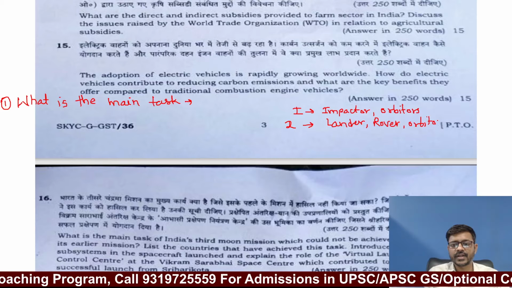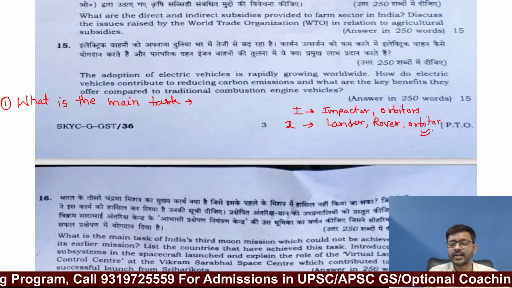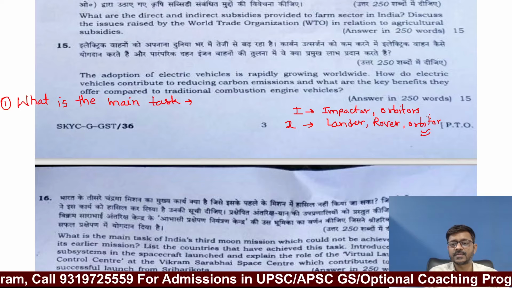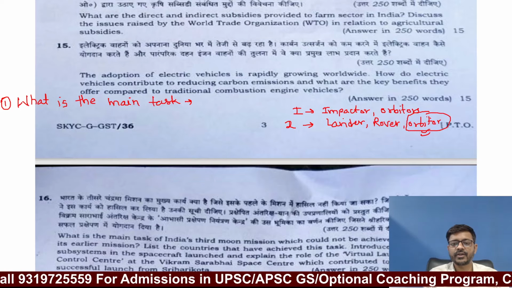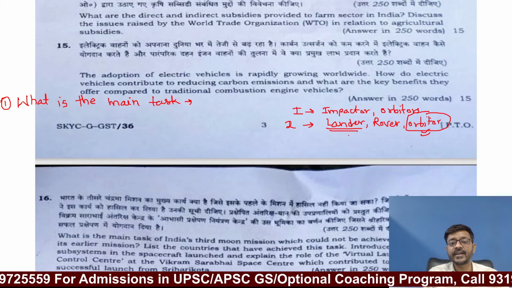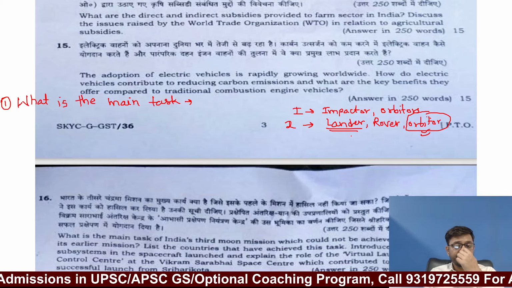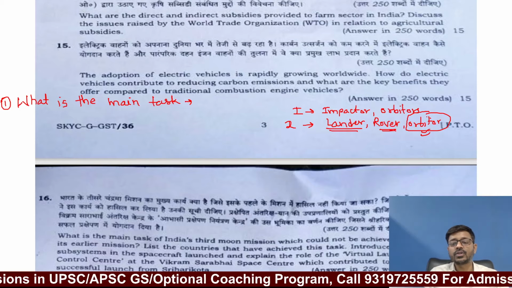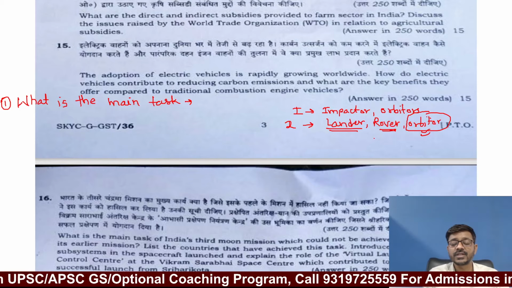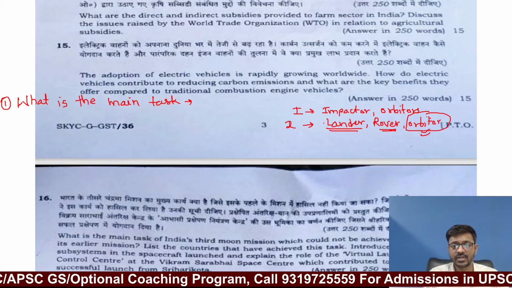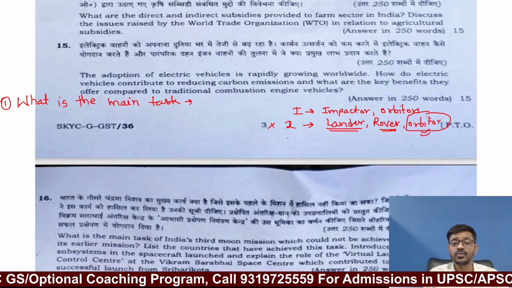In case of Chandrayaan 2, the orbiter entered into the orbit, so this part was successful. But the lander failed to land safely on the surface of the moon, and because the lander failed, we could not take out the rover from the lander and use it for in situ experimentation. So that's why we say Chandrayaan 2 failed.